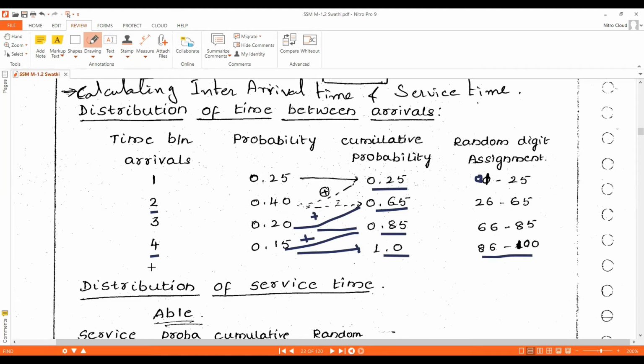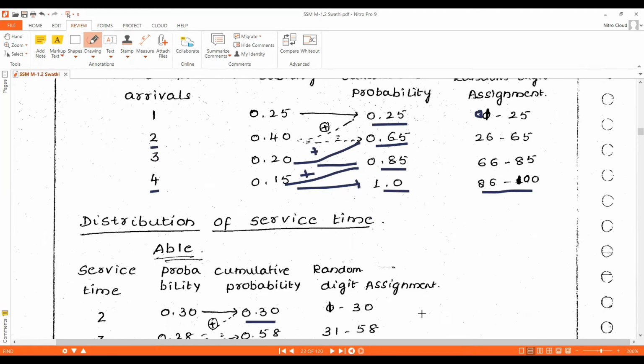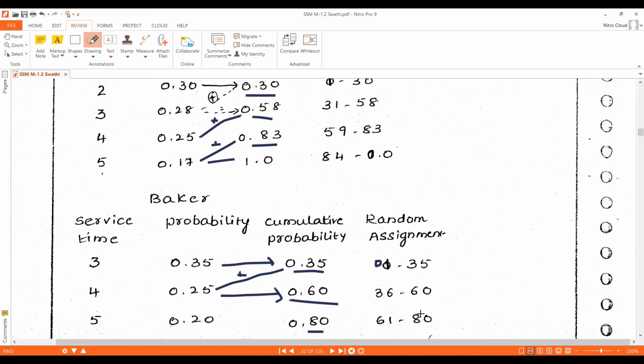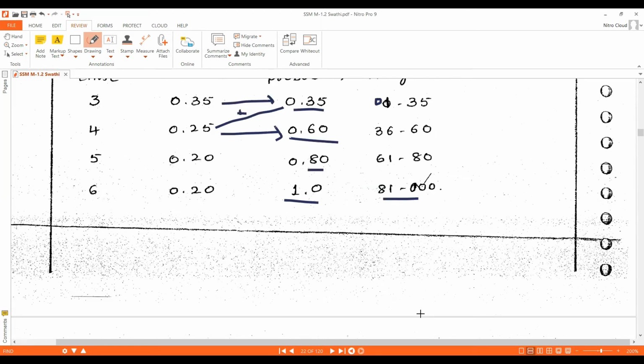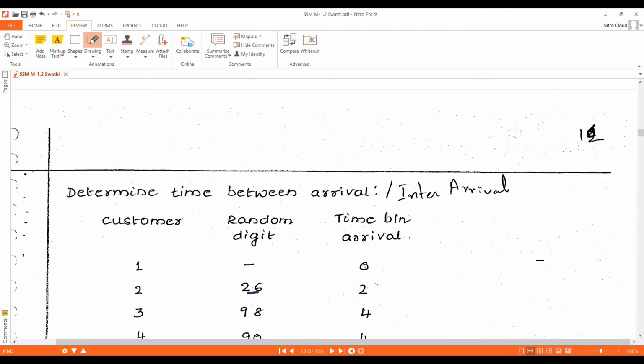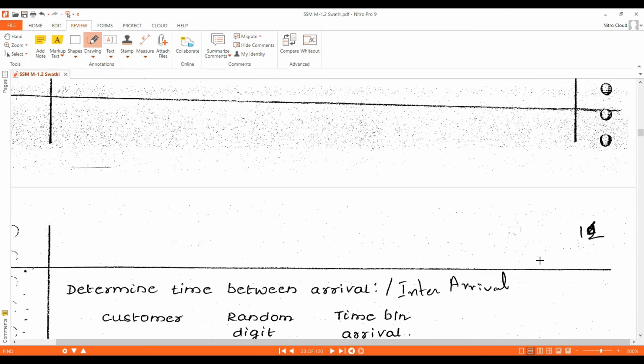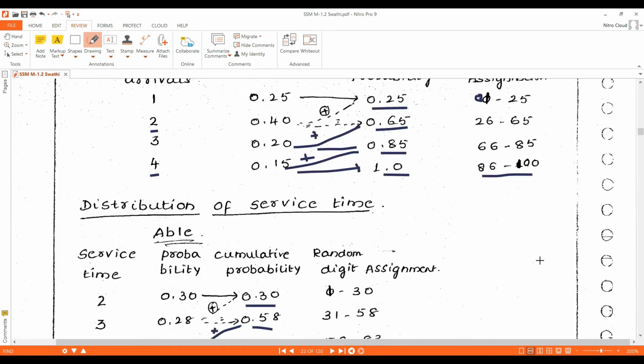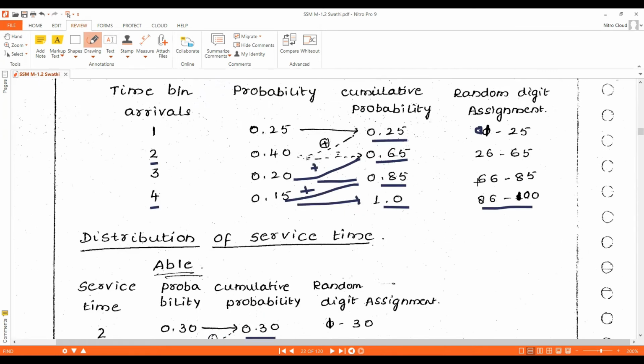So its time between arrival is 4. We write 4 here. Next random digit is 26. 26 comes in the 26 to 65 range. So its time between arrival is 2. So we write 2 here.